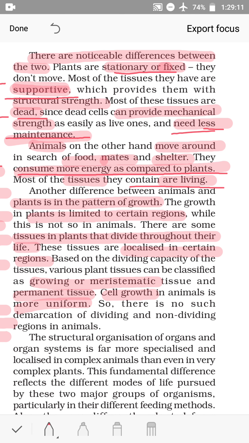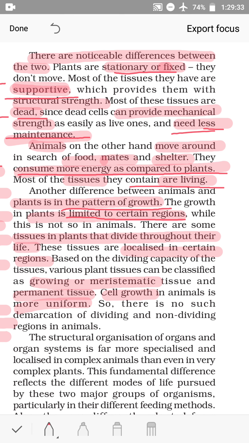Another difference between animals and plants is in the pattern of growth. There is a difference between the plant and animal in the pattern of growth. The growth in plants is limited to certain regions, while this is not so in animals.